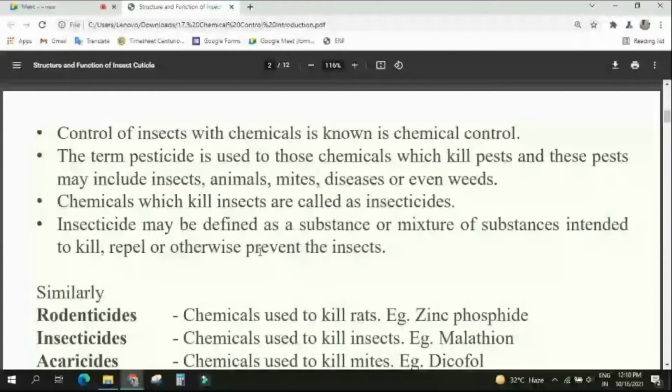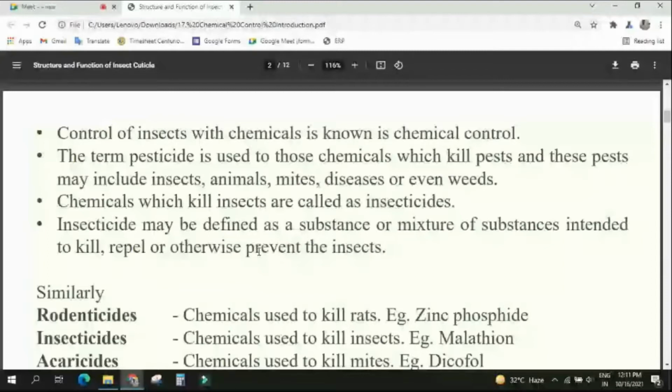Getting my point? That means the insect will come and sit on the plant parts, but they won't feed on them. That is known as an anti-feedant. Understood? It will prevent the insect from causing damage. Clearly understood, or is there any doubt?